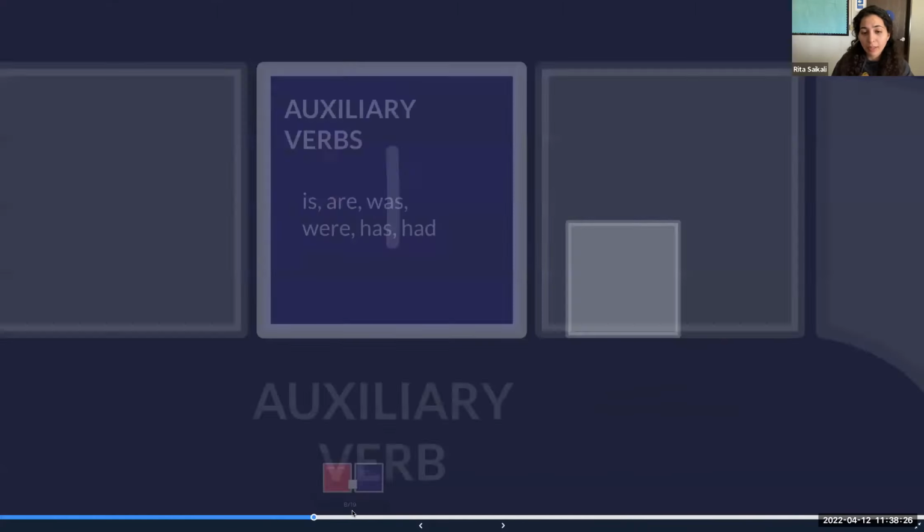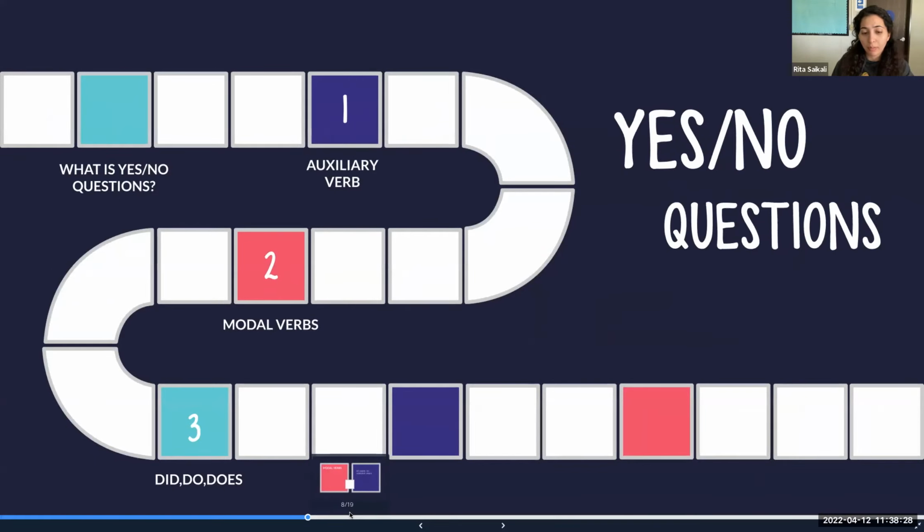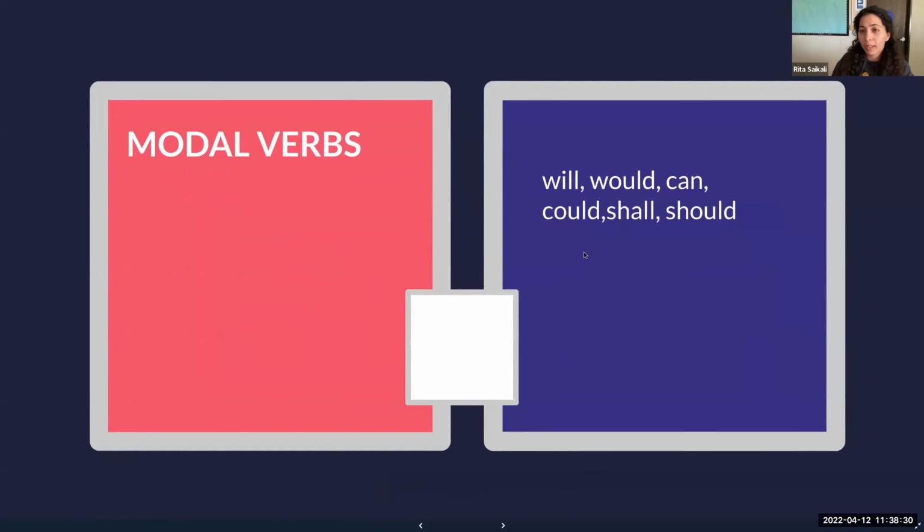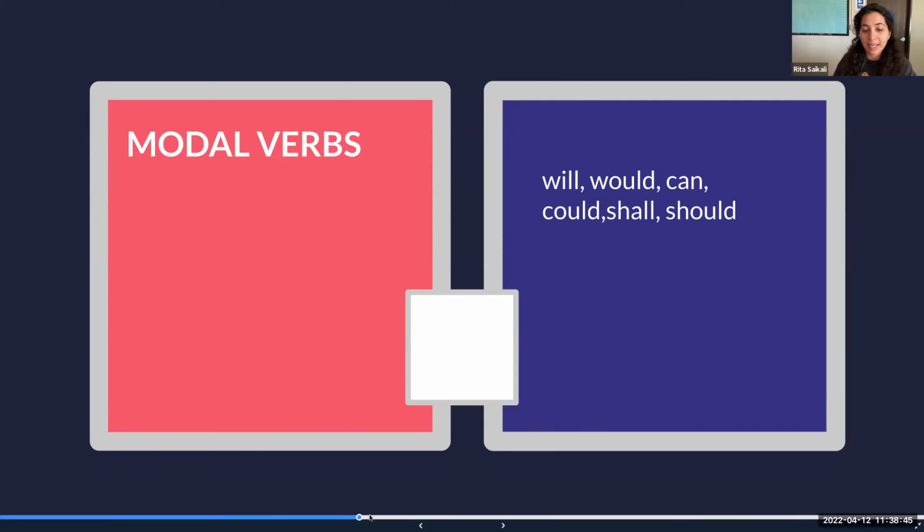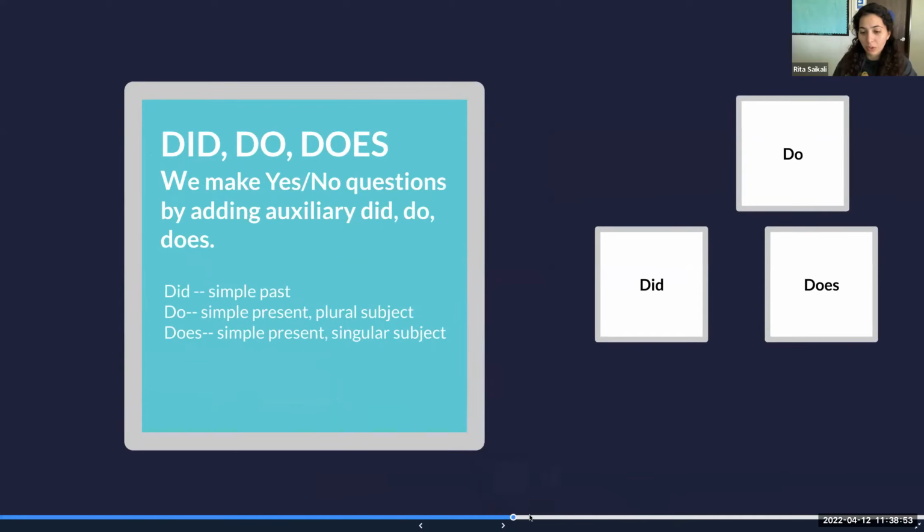The other ones that you can memorize that you know are modal verbs are will, would, can, could, should, and shall. If one of these is in the sentence, then this is what will form the yes or no question. If it is not in the sentence and neither is the verb to be or to have, then it is most likely going to be a did, do, or does question.